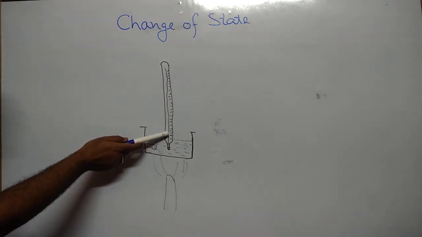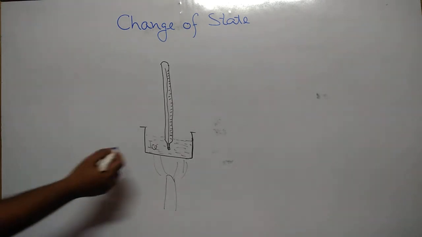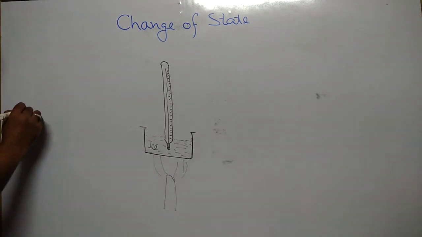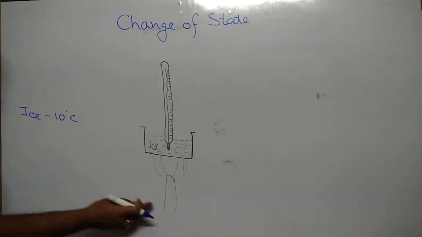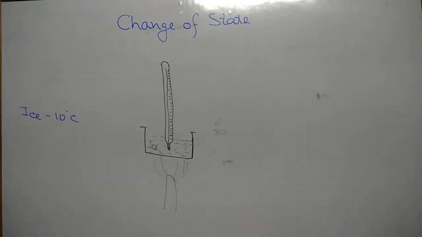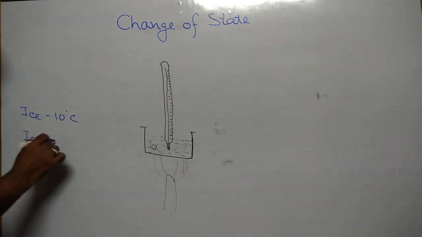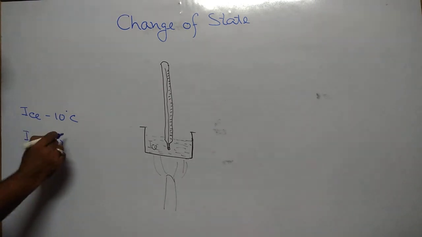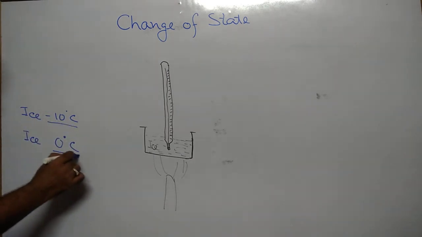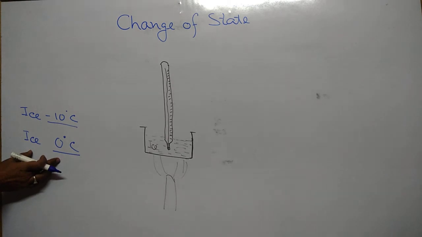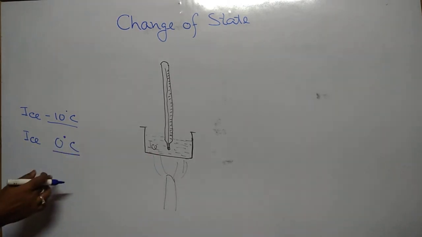By seeing the thermometer, we observe that previously the temperature of ice is minus 10 degrees centigrade. When we start to heat the container, the temperature reaches 0 degrees centigrade, from minus 10 degrees centigrade to 0 degrees centigrade. And at this temperature, when we supply more heat energy, what do we observe?